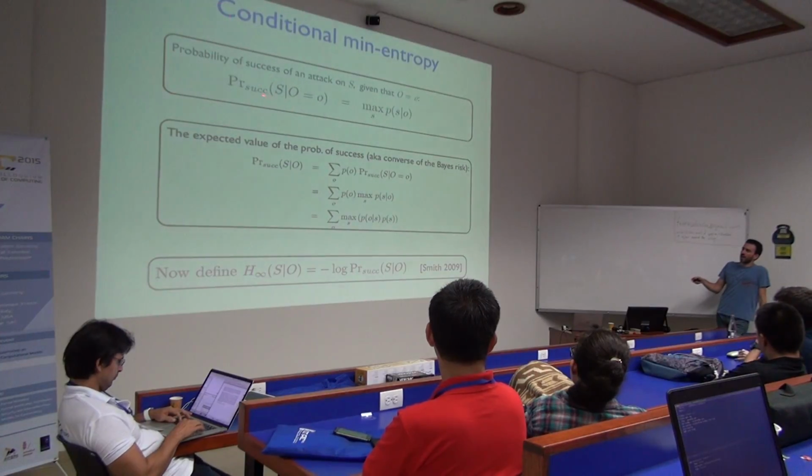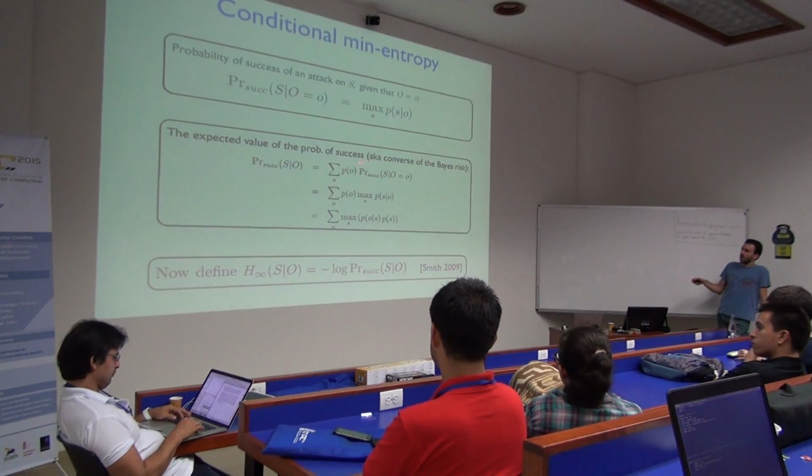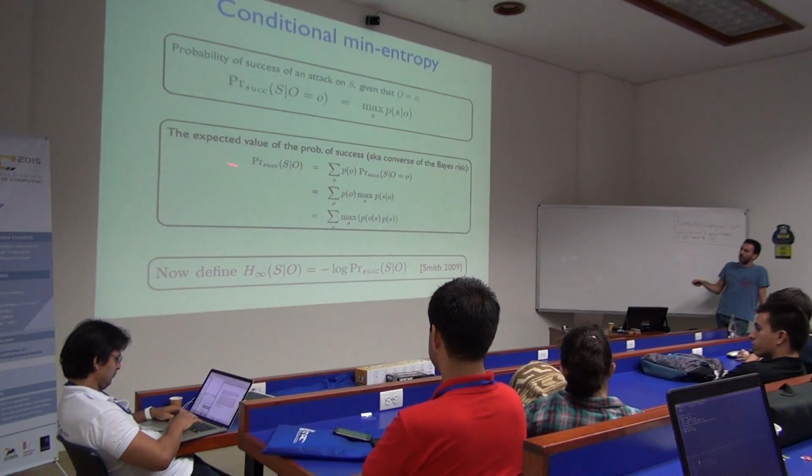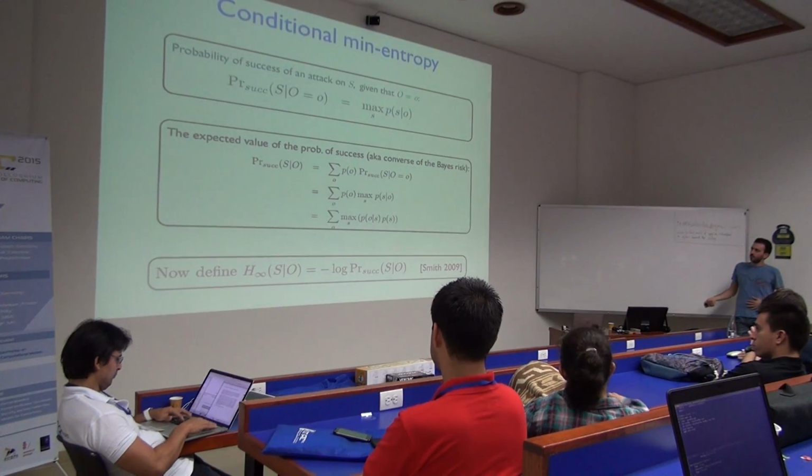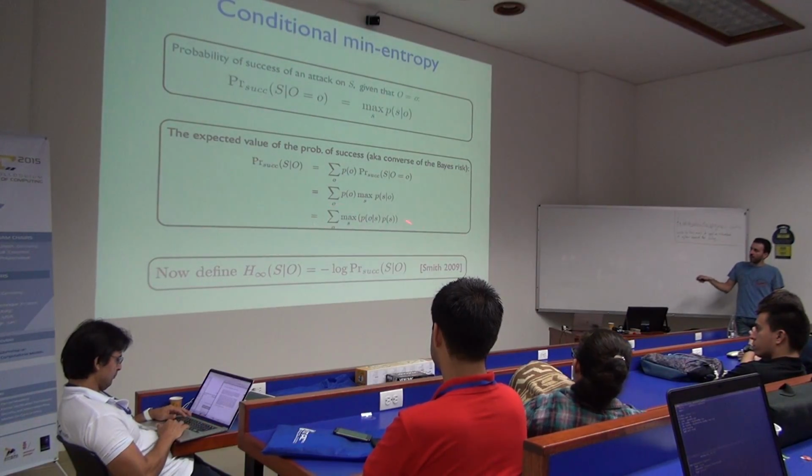So maybe it will be something different. Okay, so this is how likely I am to guess the secret when the output is this. So I'm going to take that, average it over all observations, and the result will be, well, I'm going to just define it like this. This is the average probability of guessing correctly the secret in all cases, right? And the end formula will be this.